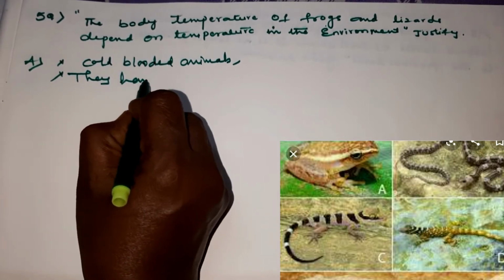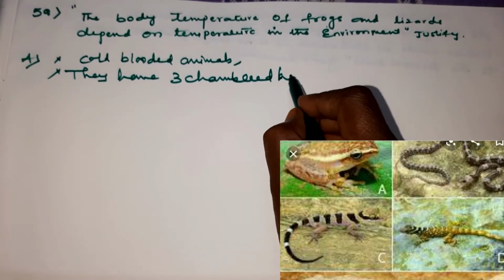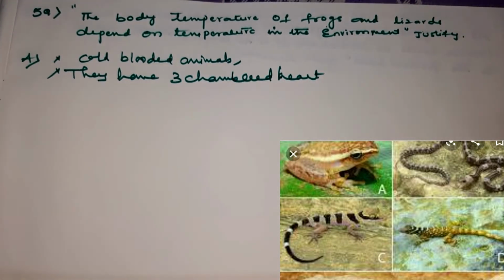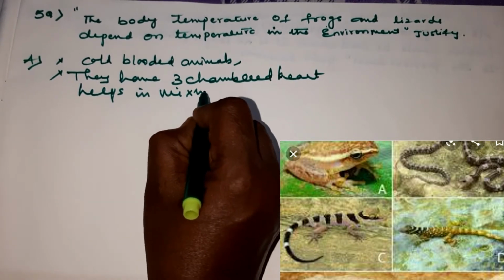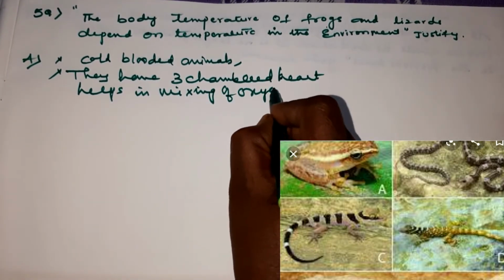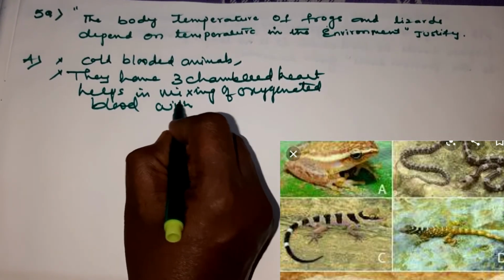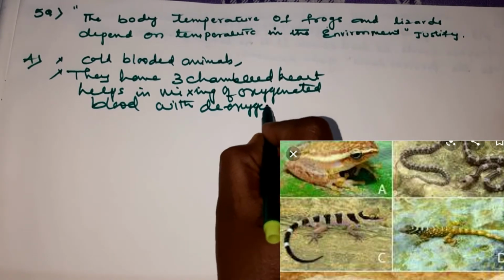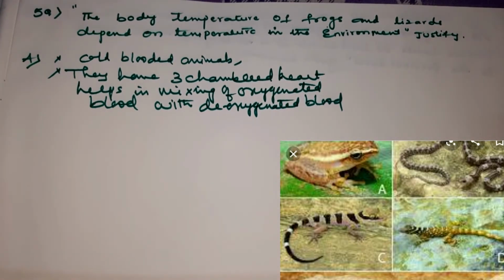They have a three-chambered heart. This three-chambered heart helps in mixing of oxygenated blood with the deoxygenated blood. So that is the reason why they are not able to maintain a constant temperature and depend on the temperature in the environment. You all understood, children?